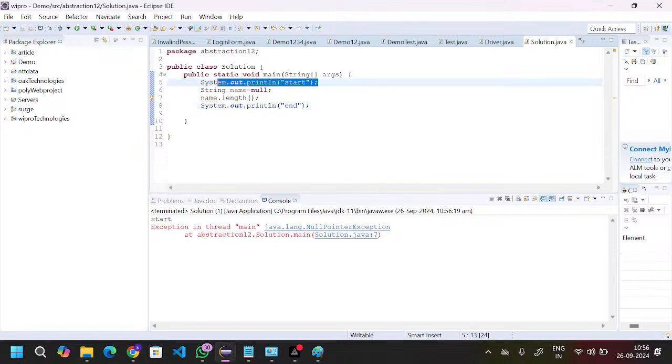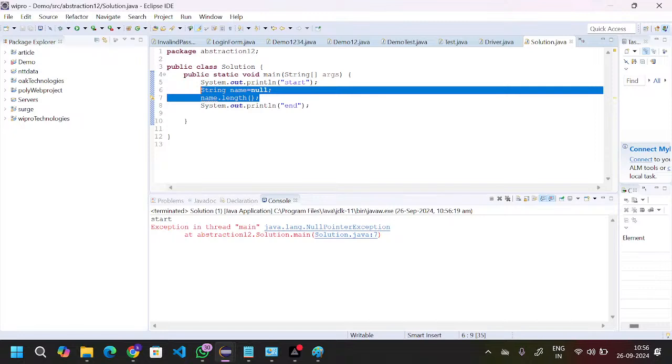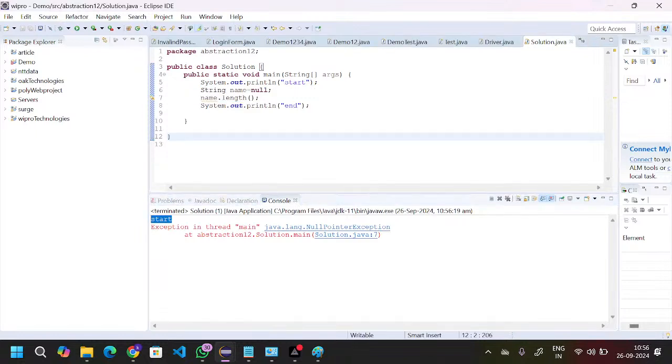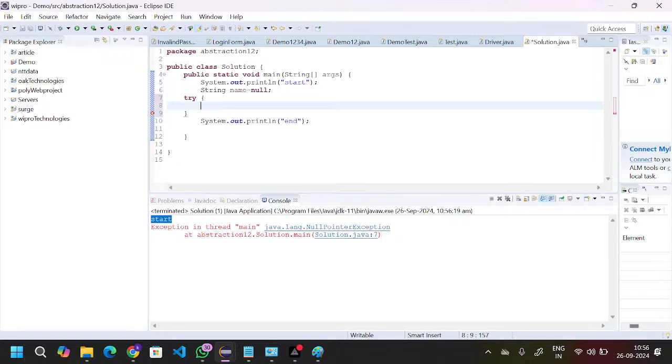The first statement it executed, and from the second line onwards it is throwing the error. What is the error? Null pointer exception. So this is the risky code right now, and the risky code you should keep inside the try block.